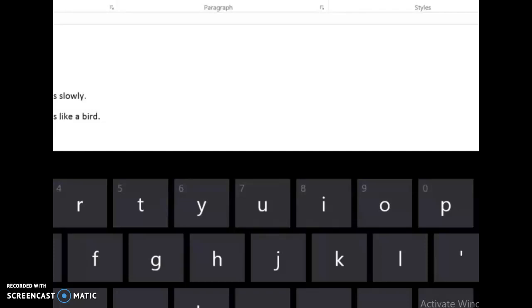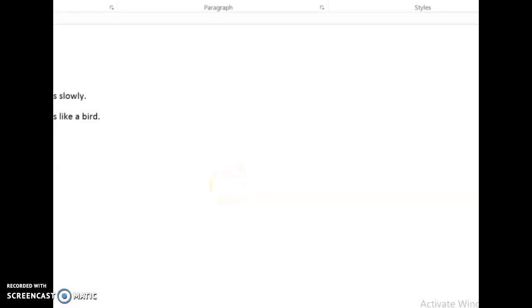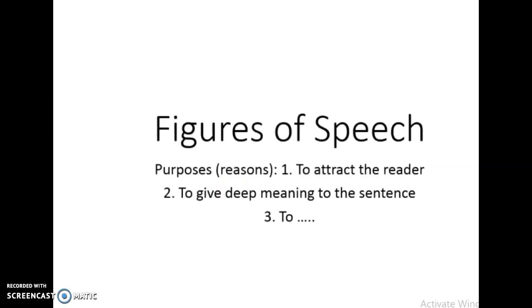Also, it gives deep meaning because the reader will think, does John eat slowly, or does John eat just grains like the birds do, or does John eat a little bit of the food like the birds do? So the reader has to read all the paragraph to get the meaning. And the third purpose depends on the sentence. For example, if we say she is like the moon, then to show that she is beautiful. If we say she is as busy as a bee, then to show that she doesn't have free time, she's always working.